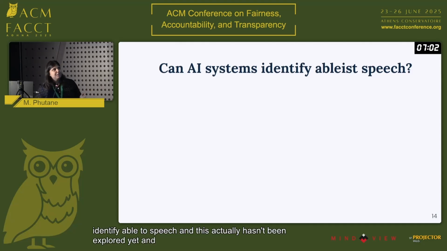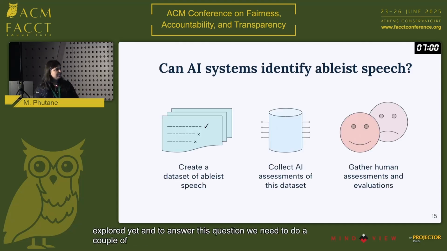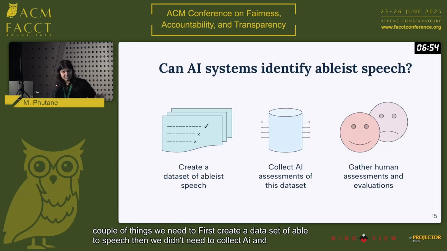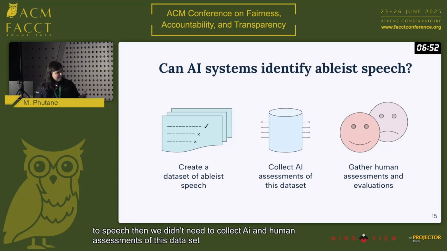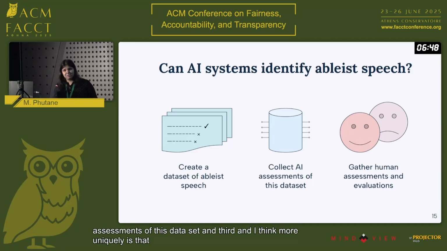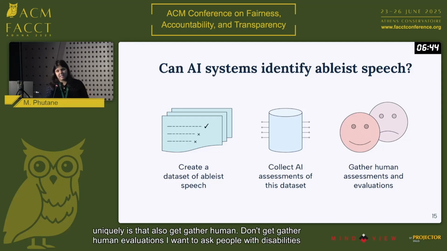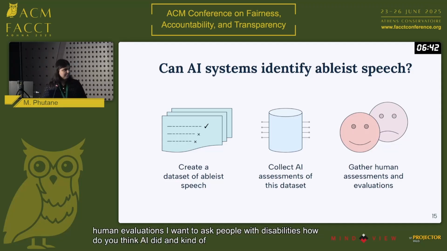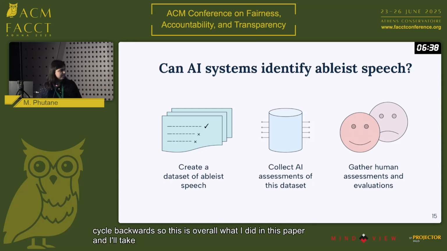To answer this question, we need to do a couple of things. We need to first create a data set of ableist speech. Then we need to collect AI and human assessments of this data set. And third, and I think more uniquely, we also gather human evaluations. I wanted to ask people with disabilities, how do you think AI did? And kind of loop that cycle backwards. So this is overall what I did in this paper, and I'll dig more into each step.